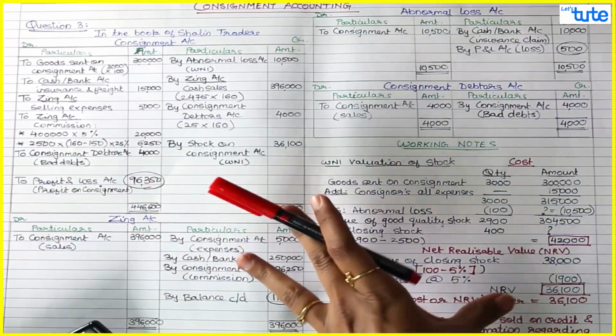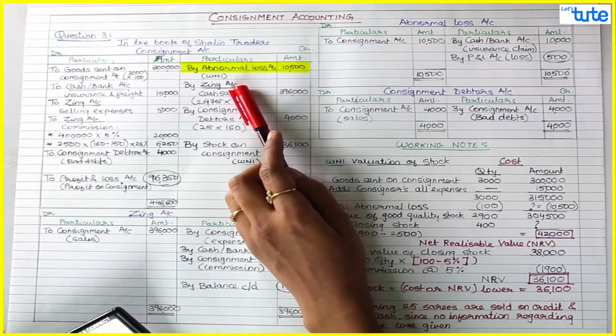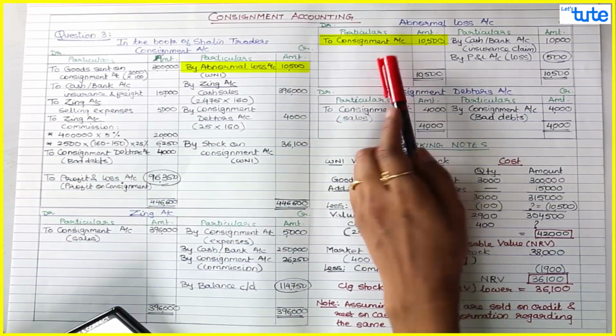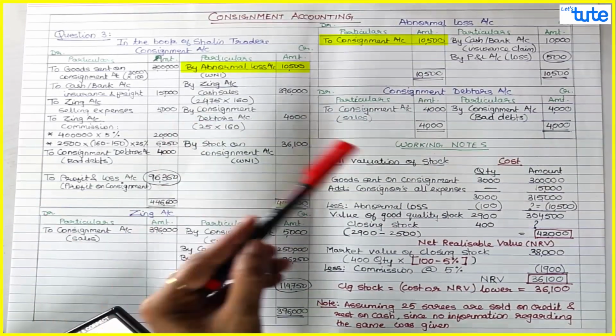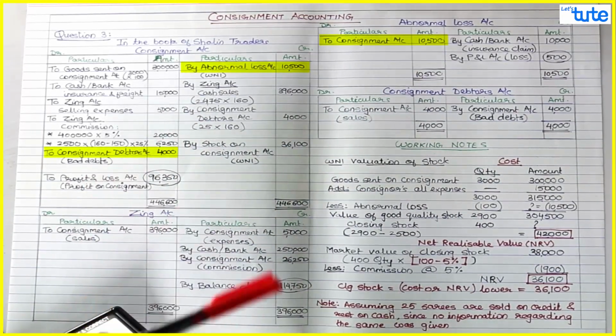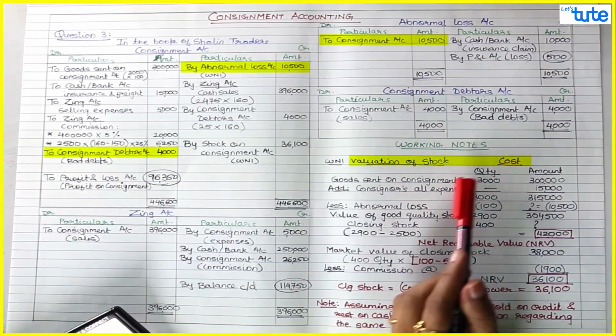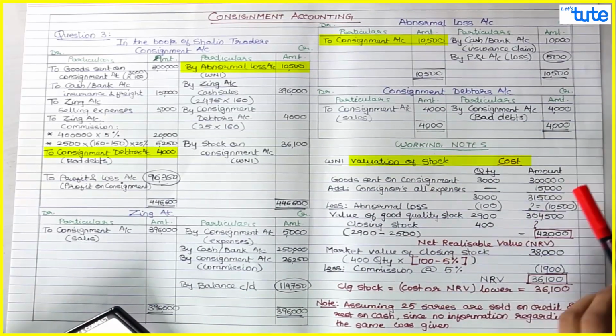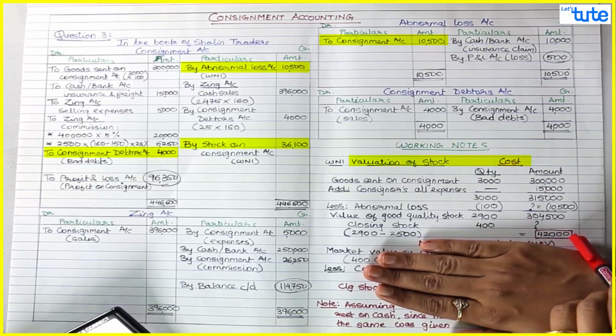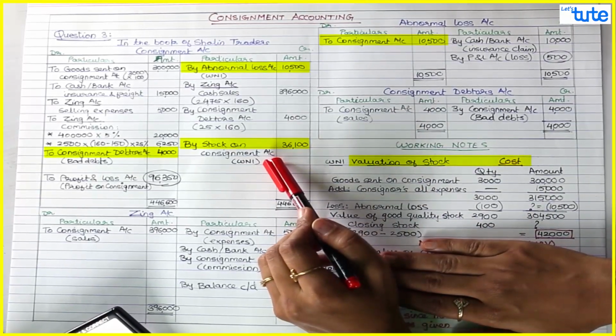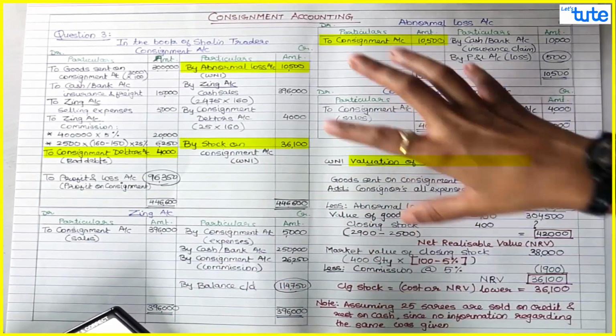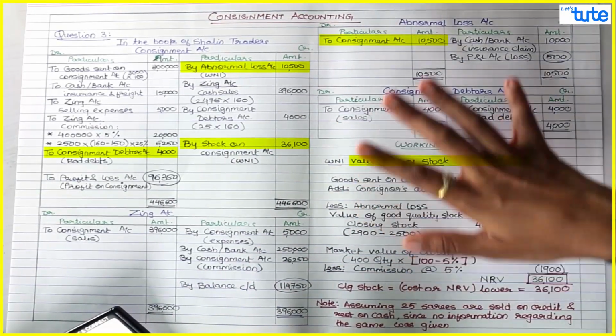So in this case we have learned new things like abnormal loss. So this is your abnormal loss account. There was no Del-Credere commission, and how you deal with the bad debts, that was the second new thing. Third, we have learned the valuation of stock on the basis of cost or NRV. If they don't give you market value, we don't do this. We will just find out the cost of closing stock and we record your closing stock at cost. Okay, so these are the new elements in this question. You can just refer to the question.